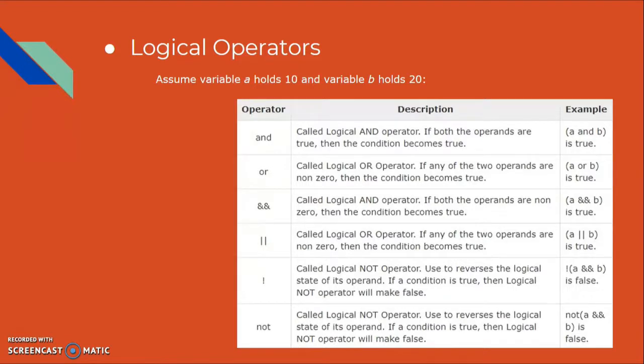Now we have the logical operators. The standard logical operators are AND, OR, and NOT, and they are supported by Ruby. Logical operators first convert their operands to Boolean values and then perform the respective comparison. Here we have the operators, descriptions, and examples.